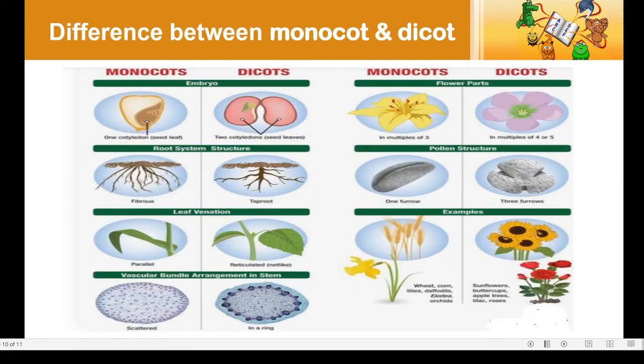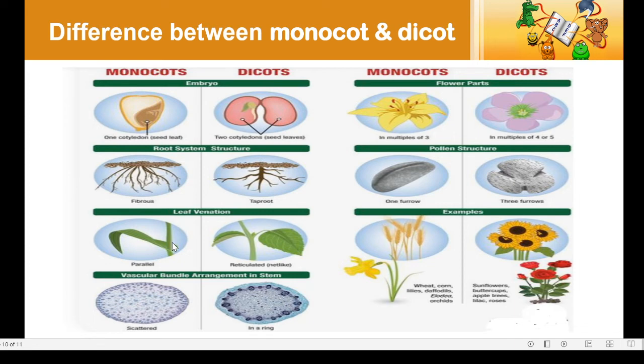Now let us see the difference between monocot and dicot. As we have discussed a couple of minutes back, the seed of a monocot has a single cotyledon, whereas the dicot has two cotyledons. Roots. Roots of monocots are fibrous. For example, if you pluck a grass and see, the roots are fibrous, whereas in dicots, the roots are taproots.